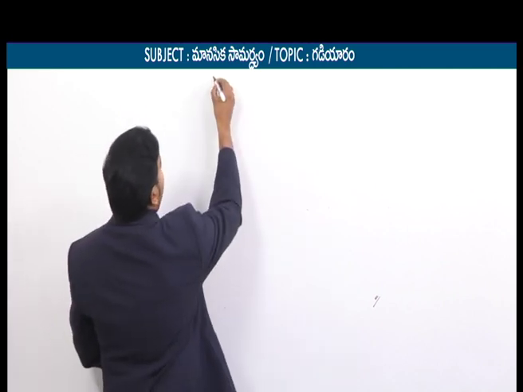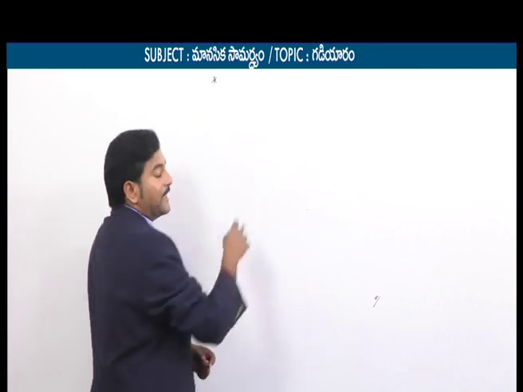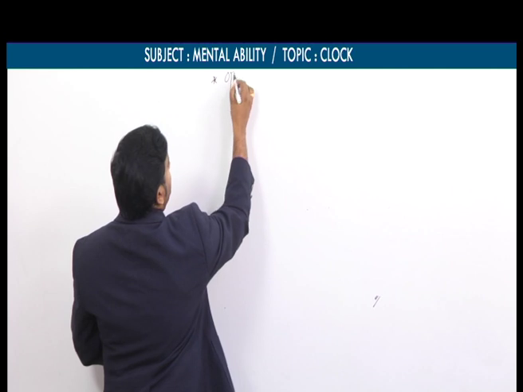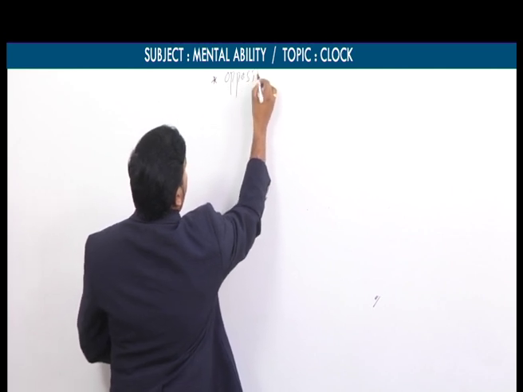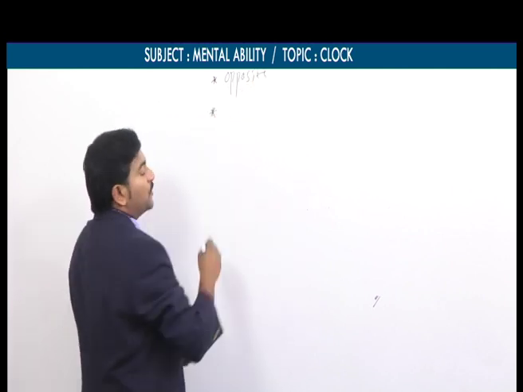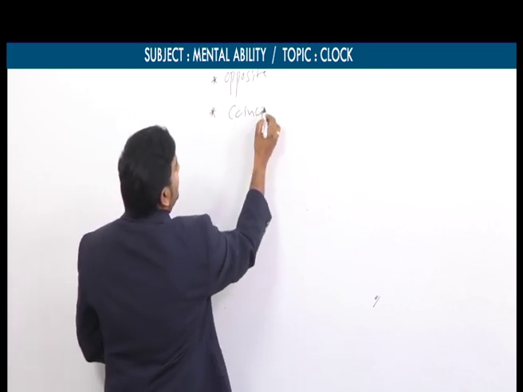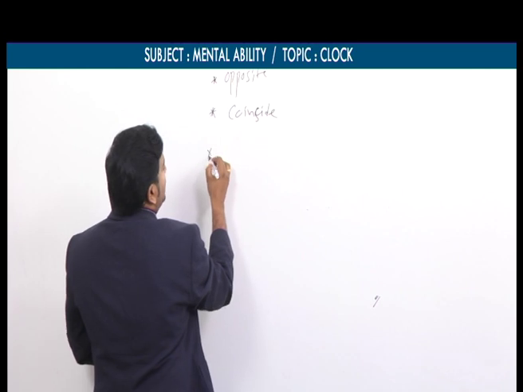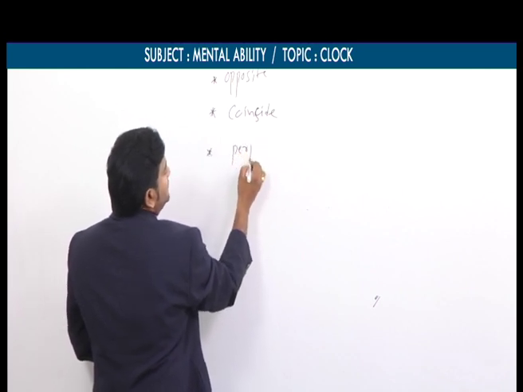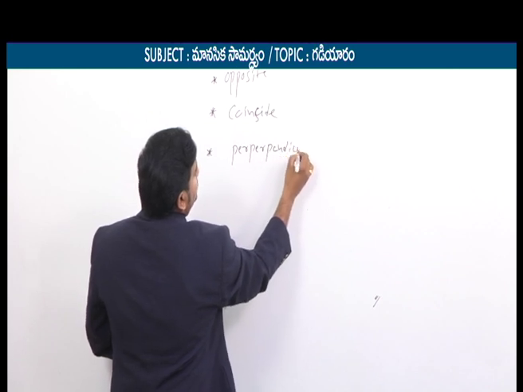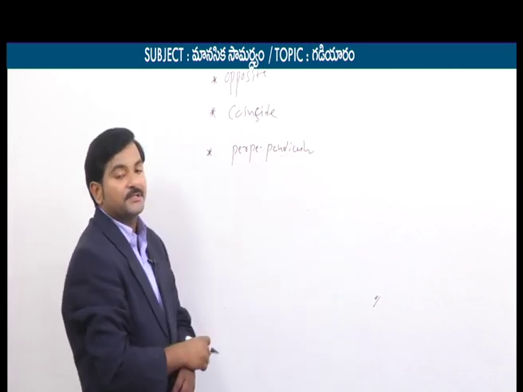Let's say condition number 1 is that the 2 hands may be opposite to each other. The second point is that the 2 hands may coincide at some other time. And the 2 hands may be perpendicular to each other. So these are the 3 conditions.